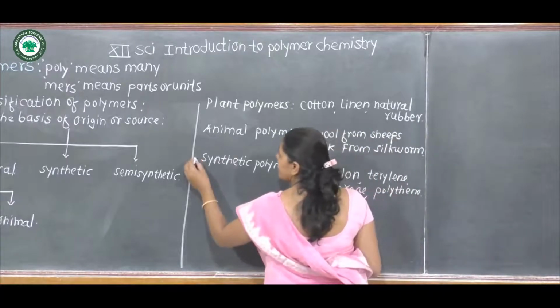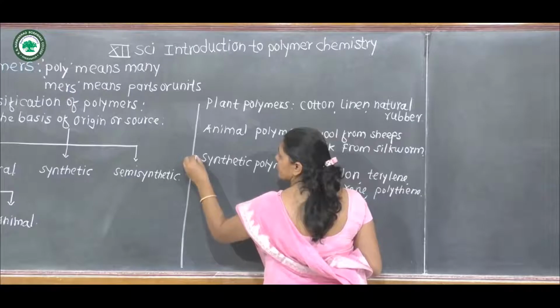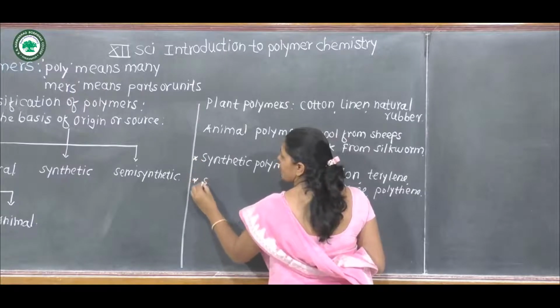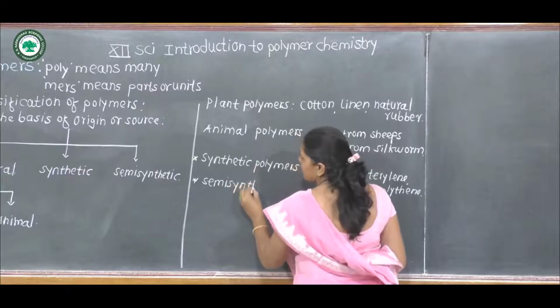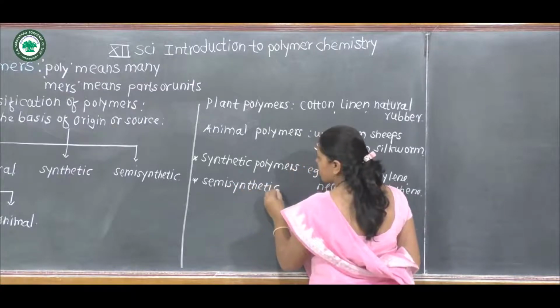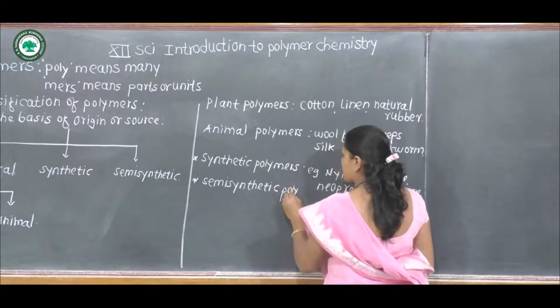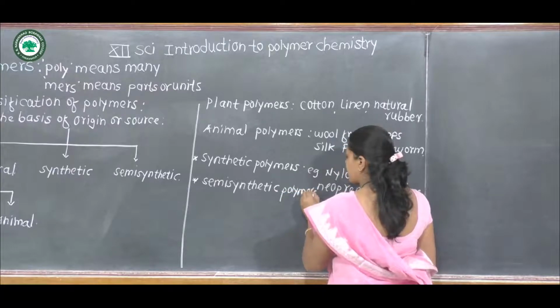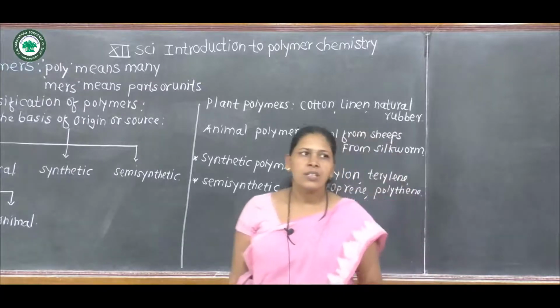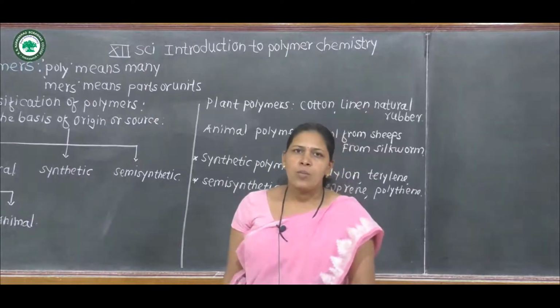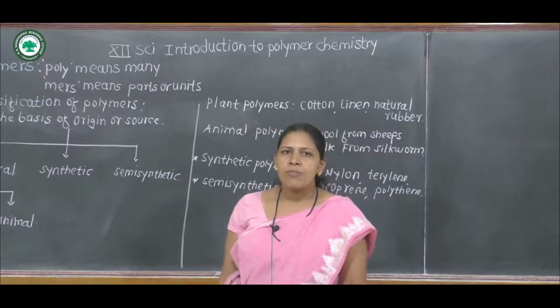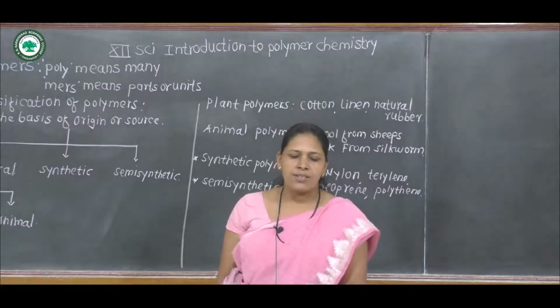Then next is semi-synthetic polymer. First of all, what is meant by semi-synthetic? Polymers which are obtained from natural polymers.